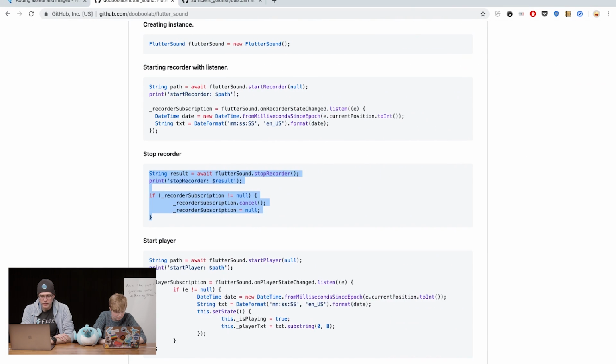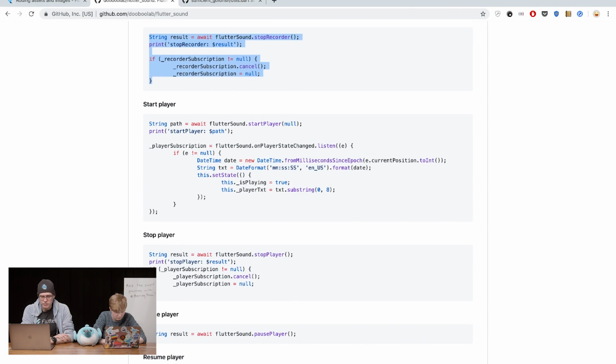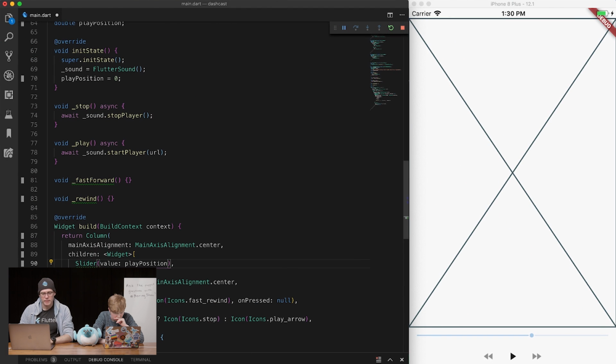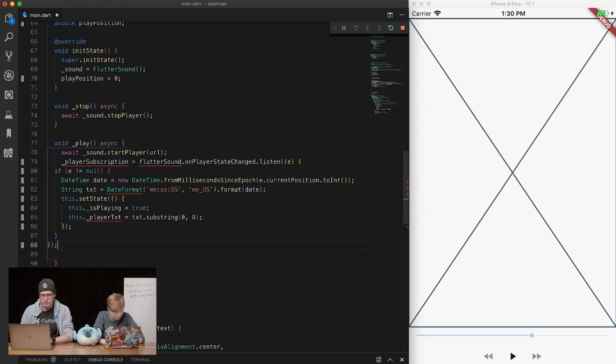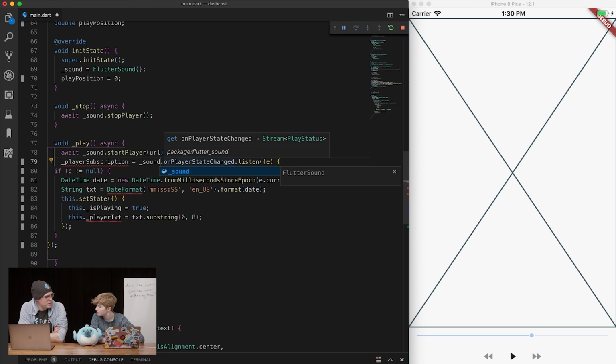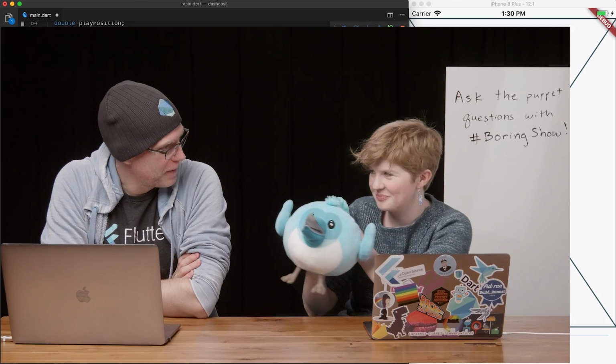So let's go back quickly and look at the player piece, because we had a player subscription here. This is playing true, player text. Let's see if we can get something out of the player subscription. So in my playback, this is where we're going to register a player subscription. And the player subscription is going to be a stream of play status. Oh, this is stream. I see a stream builder in our future. What do you think? Sounds possible.